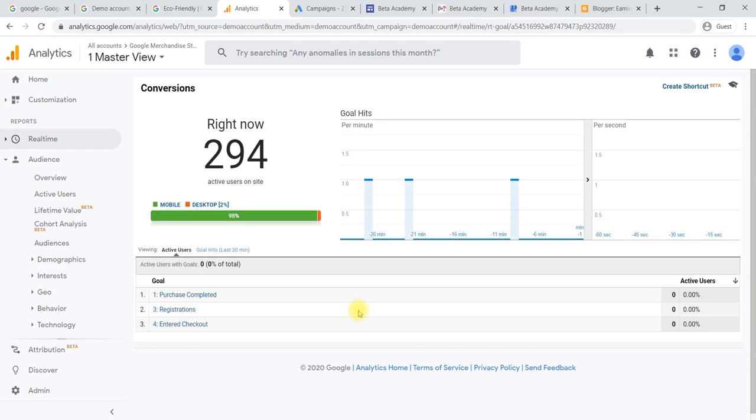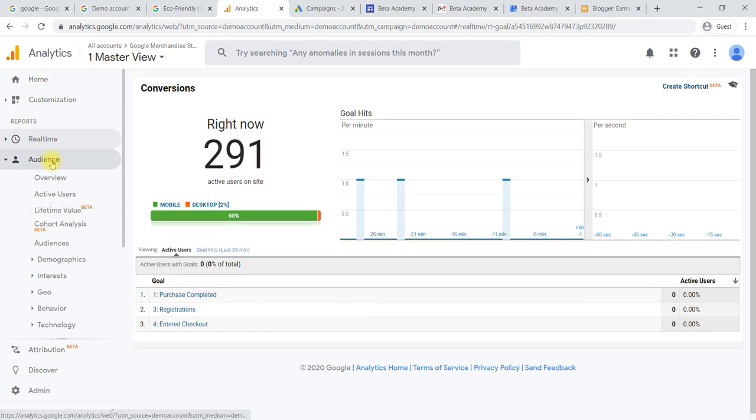Now we will analyze the audience. Audience is nothing but customers. About the customers, we can understand where your customers are, which location they are from, what kind of interest they have, and what type of behavior they have shown on web pages, how many pages they have visited, and how many times they have repeated within a week or over the month, repeat visits to your website, and the age of those particular customers. These things you can understand by using an audience report.